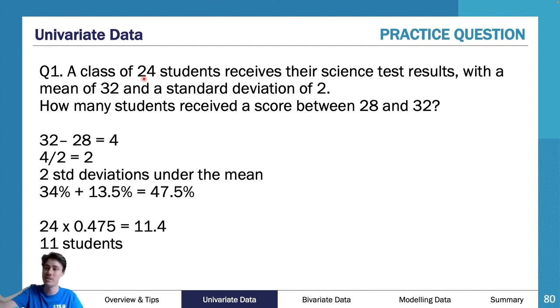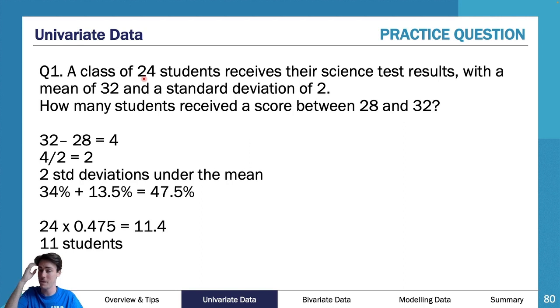So as you can see here, 32 take 28 was 4. 4 divided by 2 was 2. So I have 2 standard deviations under the mean. So I need to add those 2 little areas. 34 plus 13.5, 47.5. So then I multiply that percentage as a decimal by 24. I get 11.4. Cannot have 11.4 students. Because it's less than 0.5, I round down. So I've rounded down to 11 students.